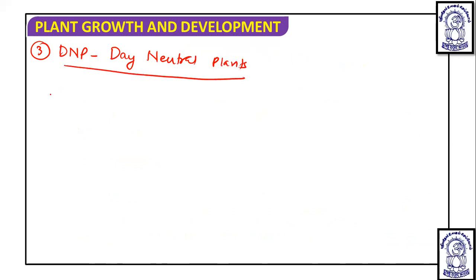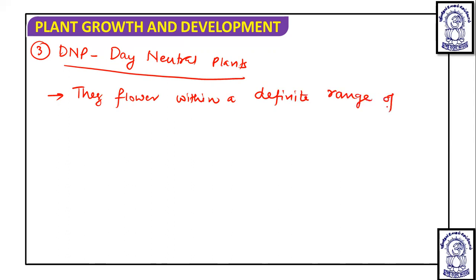The third category is the day neutral plant. These plants flower within a definite range of light hours.